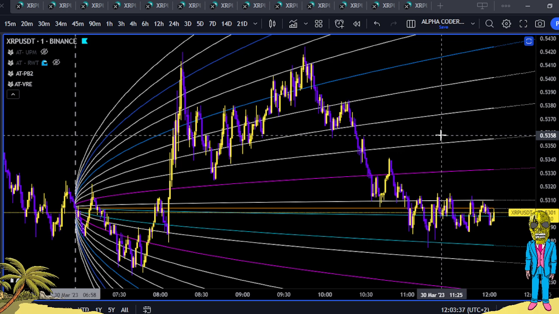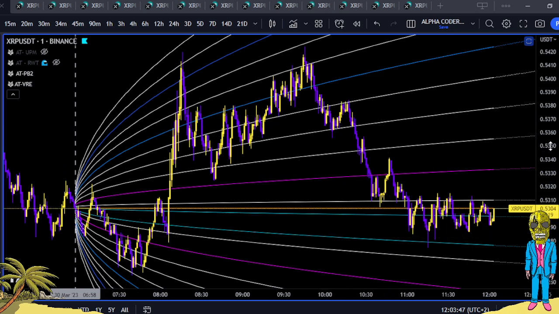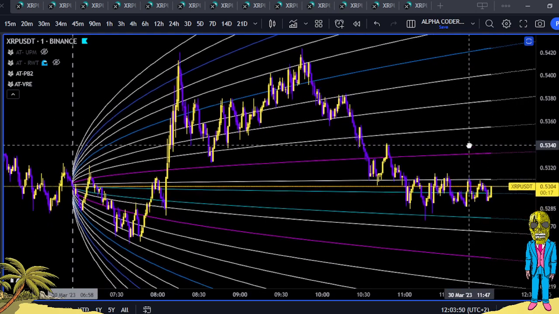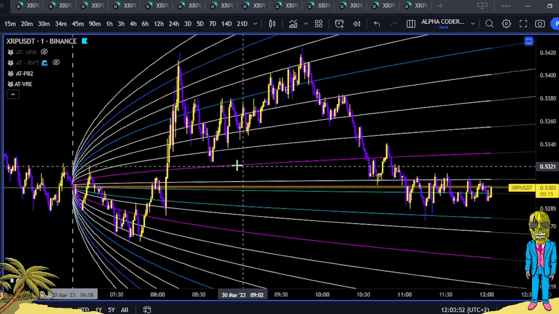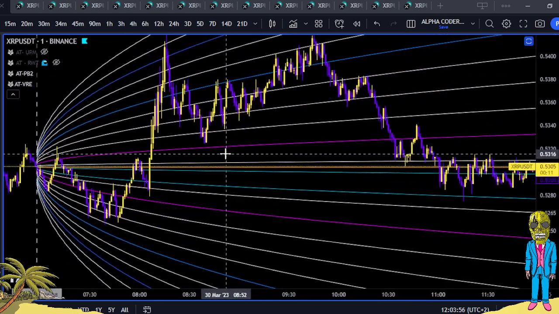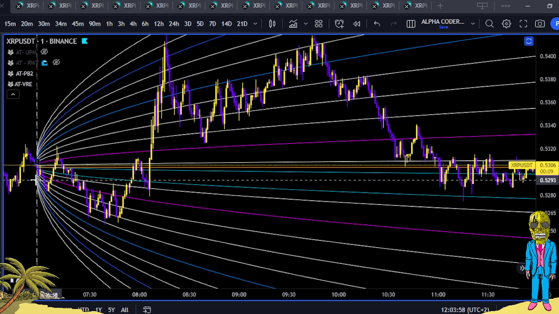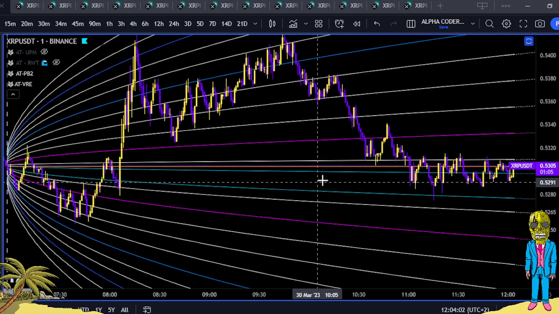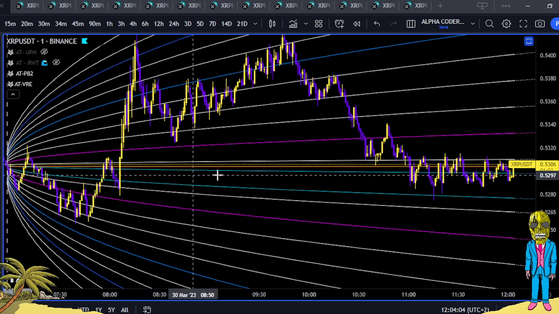Today we're going to have an update on XRP. What we're currently looking at is XRP USDT on Binance on the 1 minute. And then we're going to shuffle using our Laplace distribution cones to figure out what is happening. This Laplace distribution pretty much started a few hours ago, about 4 hours ago now, to the T.